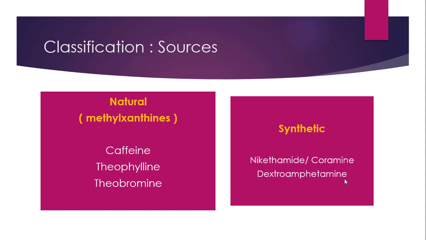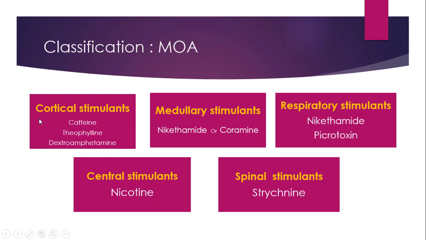Now we will go to the second subclass, which is further subdivided into 5 types, as we discussed earlier, based on the uses, meaning where they are working. Like if they are working on the cortex, the medulla, or the respiratory system, accordingly they are classified. So first, based on the mechanism of action, these are cortical stimulants. Cortical stimulants are caffeine, theophylline and dextroamphetamine. Medullary stimulants are nicotinamide or coramine.